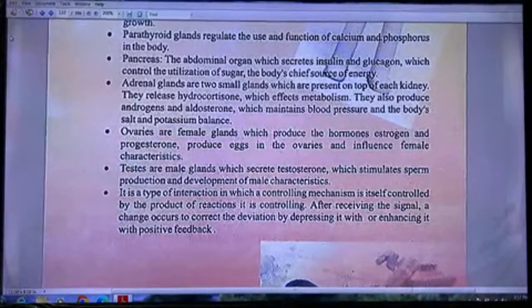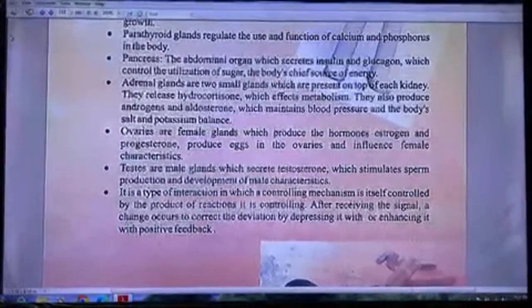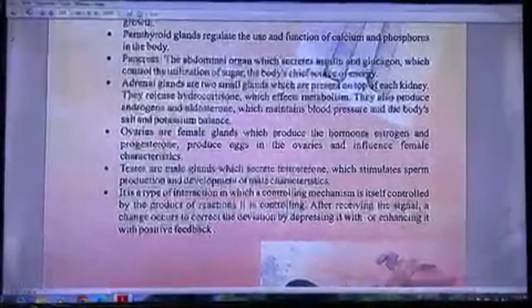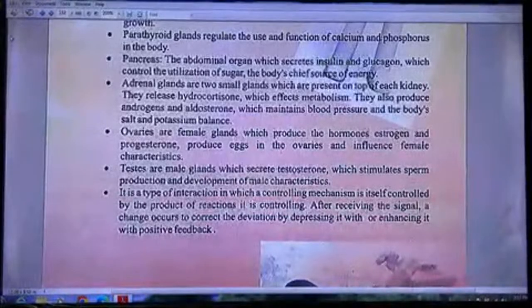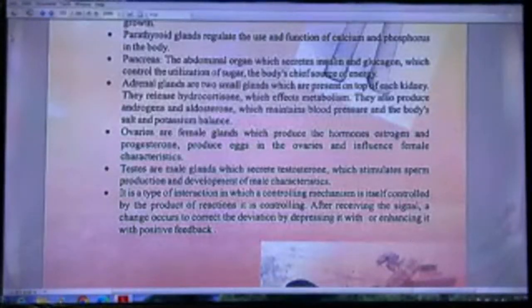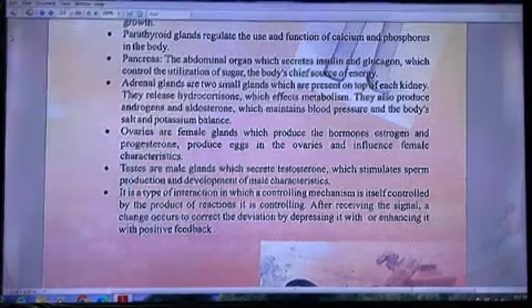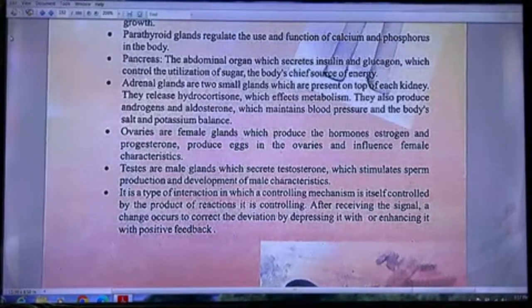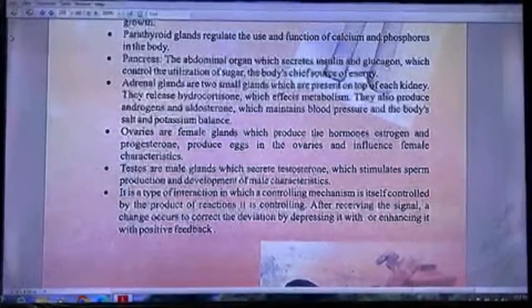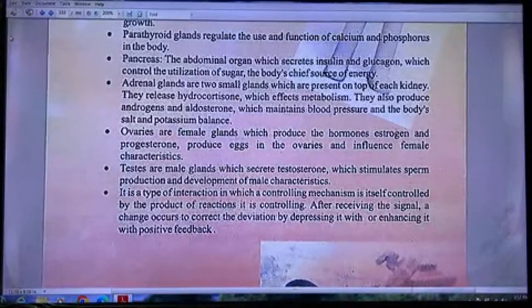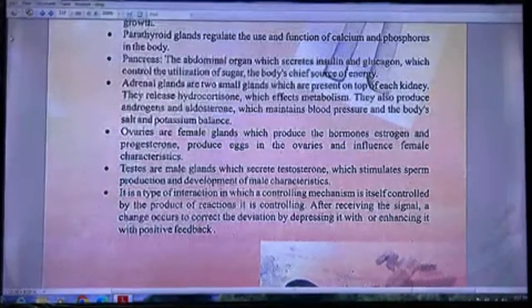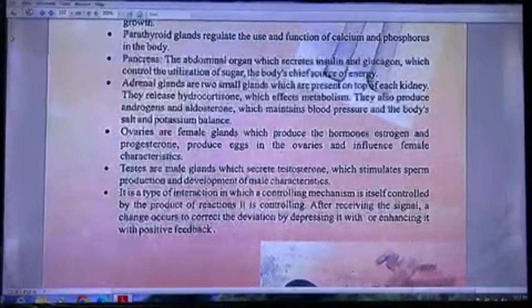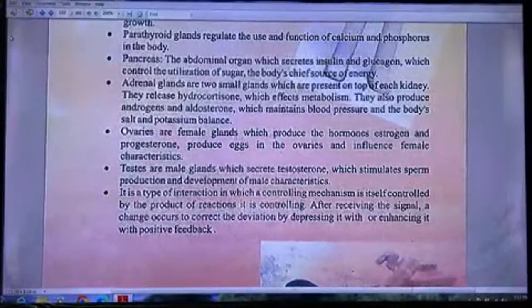Ovaries are female glands that produce the hormones estrogen and progesterone, produce eggs, and influence female characteristics. Testes are male glands which secrete testosterone, which stimulates sperm production and development of male characteristics. Feedback is a type of interaction in which the controlling mechanism is itself controlled by the product of the reaction it is controlling. After receiving the signal, a change occurs to correct the deviation by depressing it with negative or enhancing it with positive feedback.